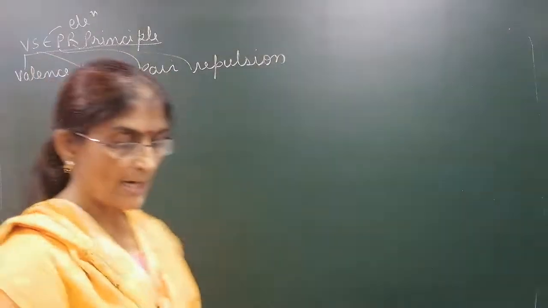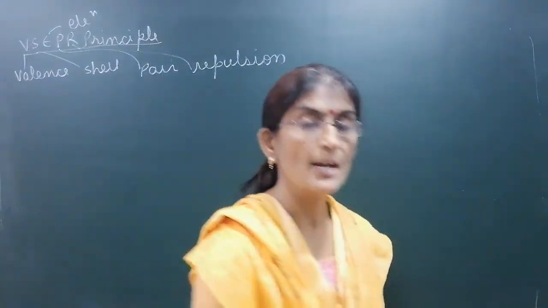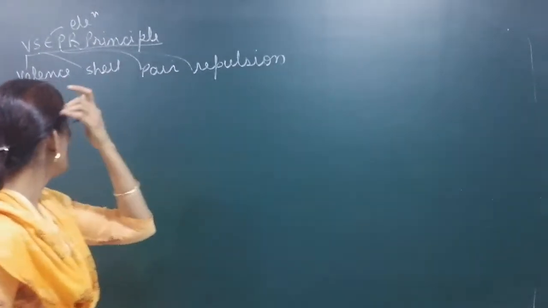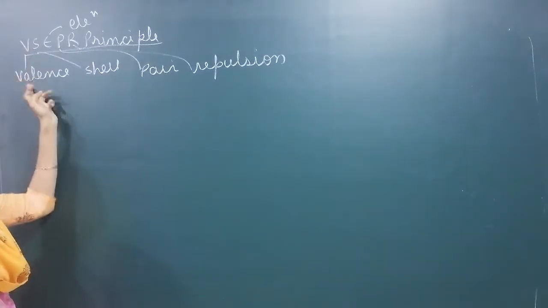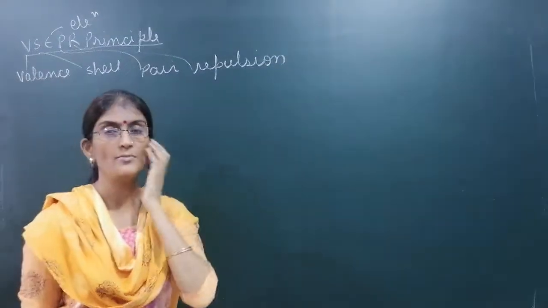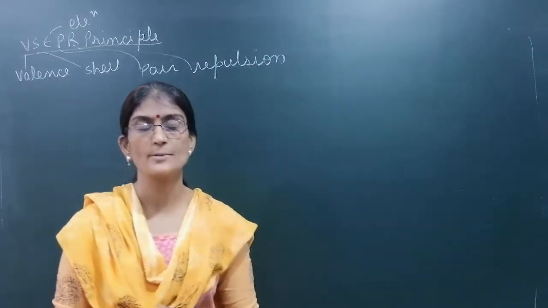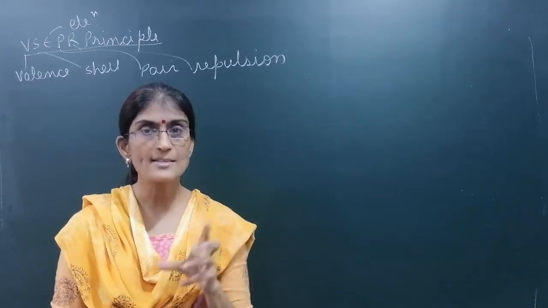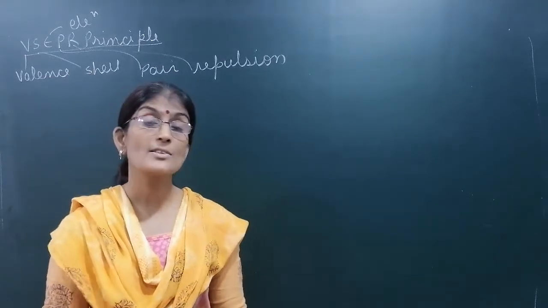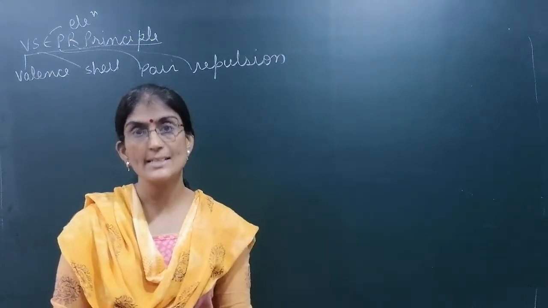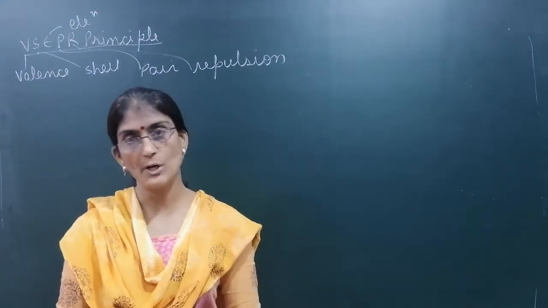Hello students, now it is valence shell electron pair repulsion theory. Important, full form of VSEPR, valence shell electron pair repulsion theory. Very important for deciding the shape of molecules. Lewis dot structure we had done, but it has some limitation. If we draw a Lewis dot structure, then we do not know the shape of the molecule. But this principle tells us about the shape of different molecules.